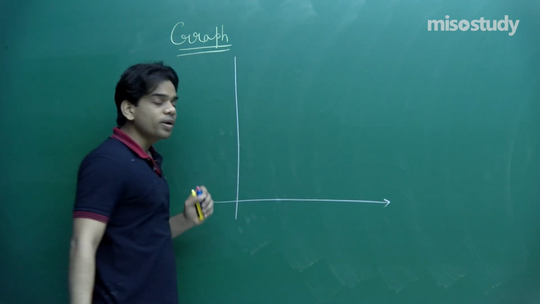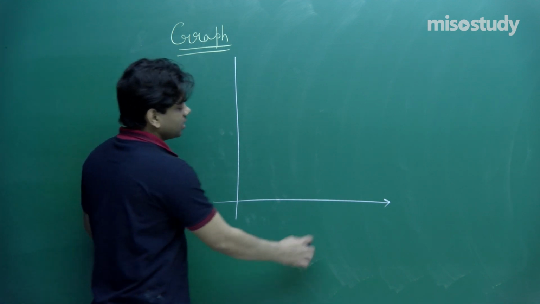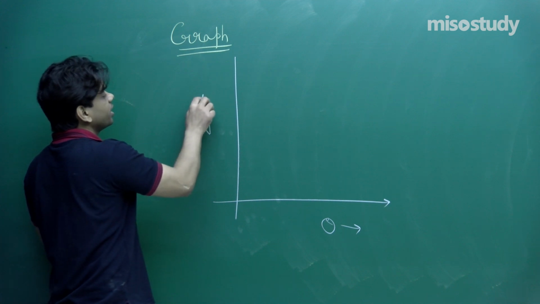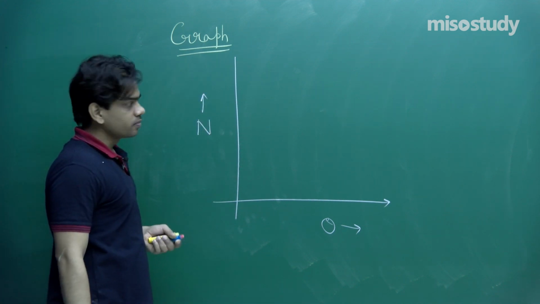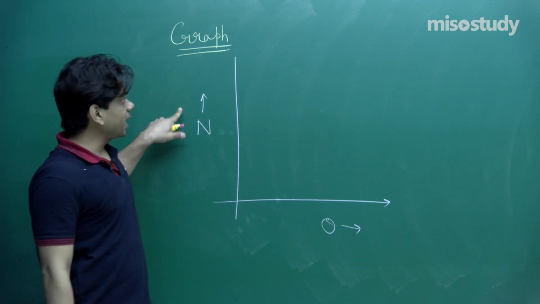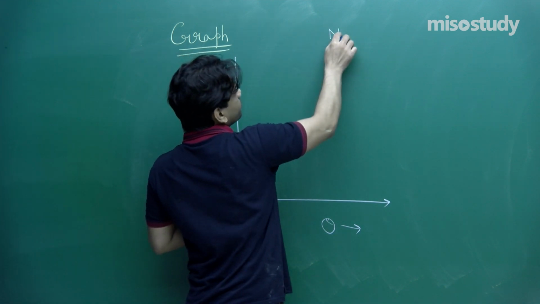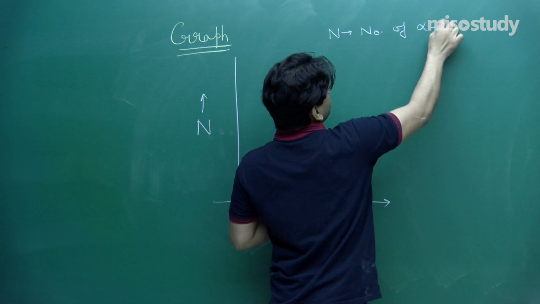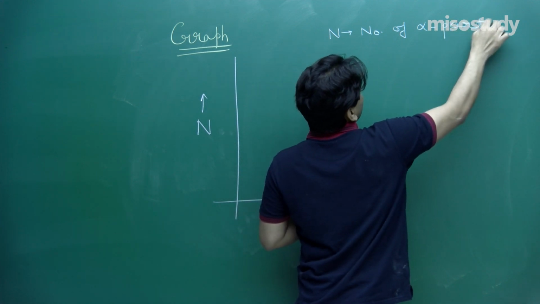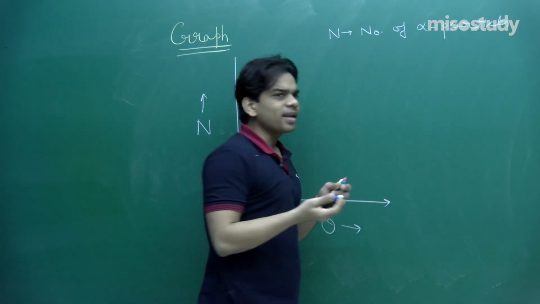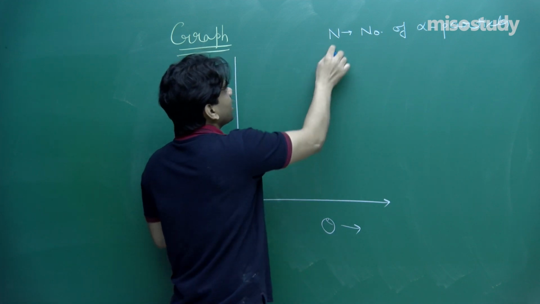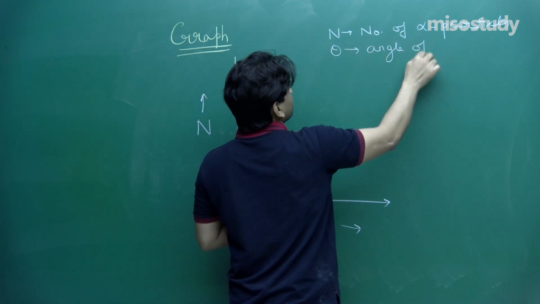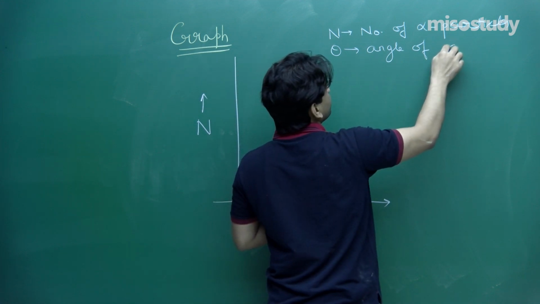The lower the value of theta, the larger is the number of particles deviating through that value of theta. Here I am going to plot a curve between n, the number of alpha particles that have been scattered, and theta, the angle of scattering or angle of deviation.